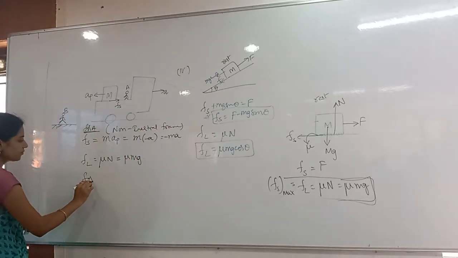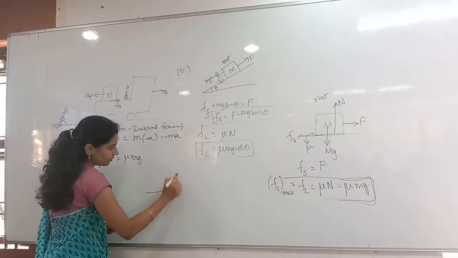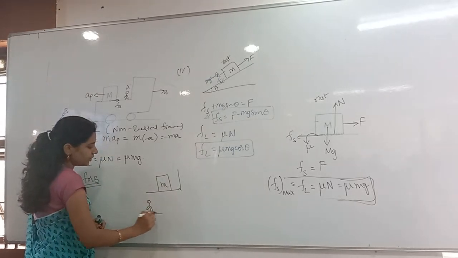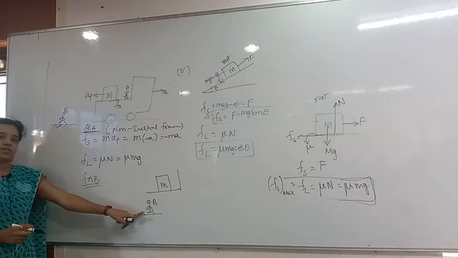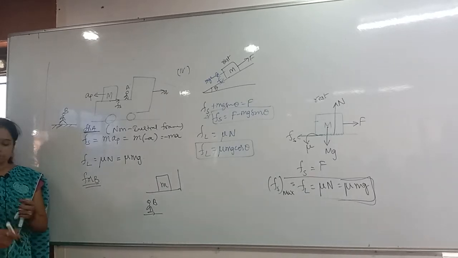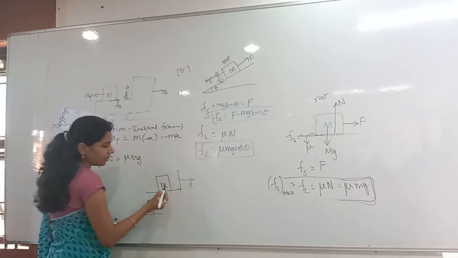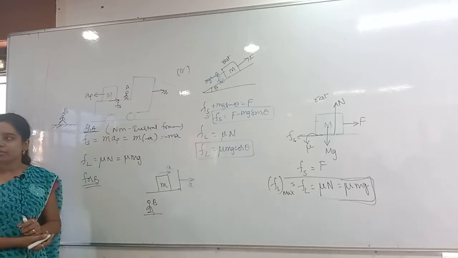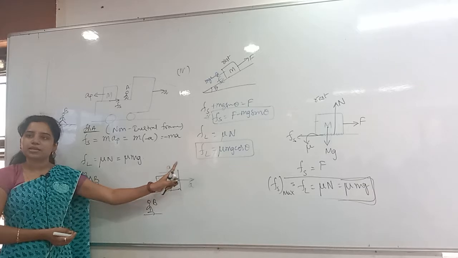Next, for B. For B, the free body diagram will be different here. So B is standing here and observing. Whenever B is standing here and observing, he is in which frame? Inertial frame of reference. Is there any need of pseudo force here? No need of pseudo force. So the truck is moving in this direction with acceleration, and the block is also gaining the acceleration in the same direction, as for the inertial frame person.